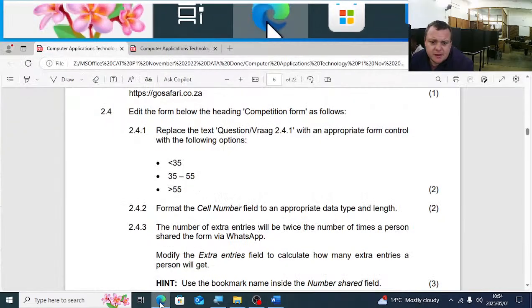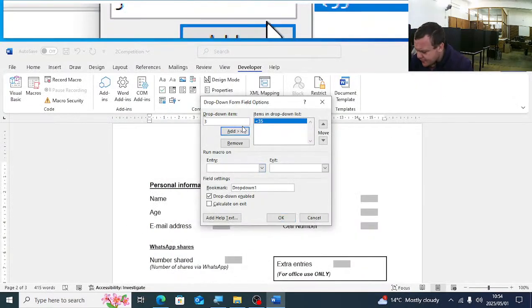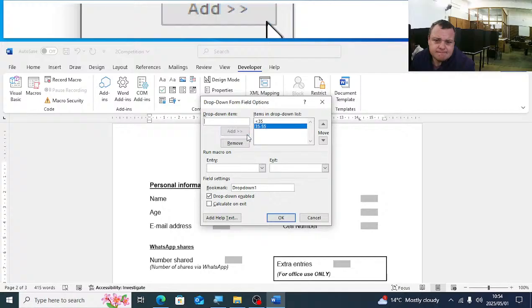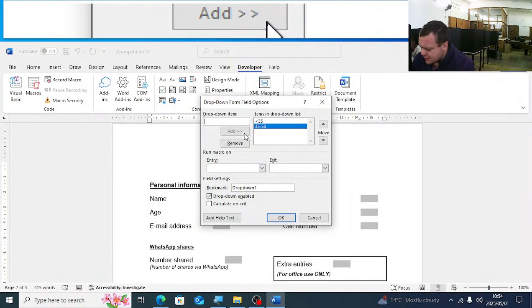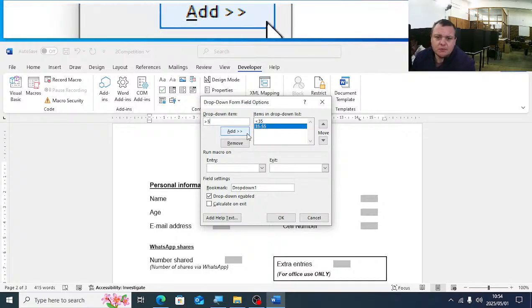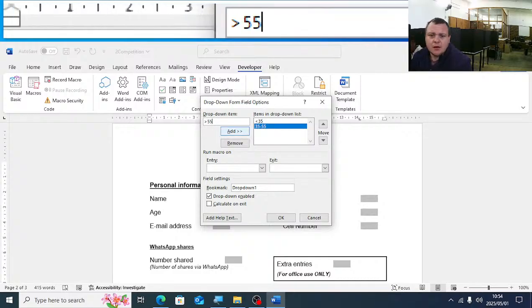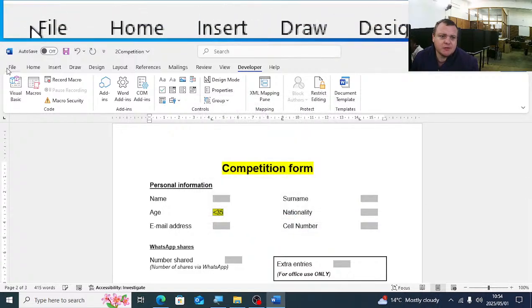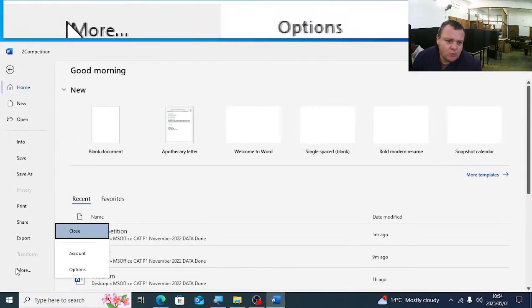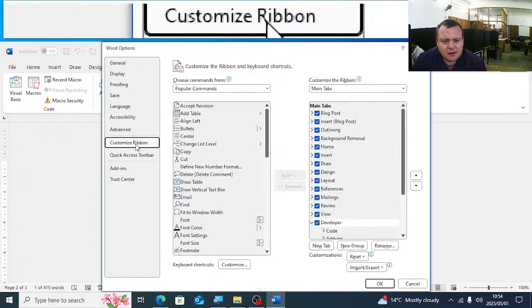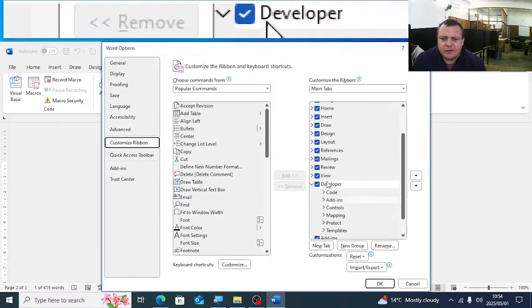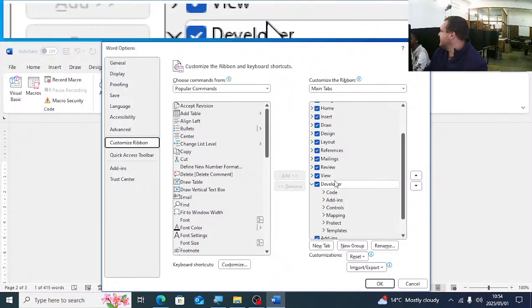Then it's going to be 35 to 55, and then bigger than 55. How do you display the developer tab? You click on File, More, Options, and then you click here on Custom Ribbon, and on the right hand side you must just tick there Developer.